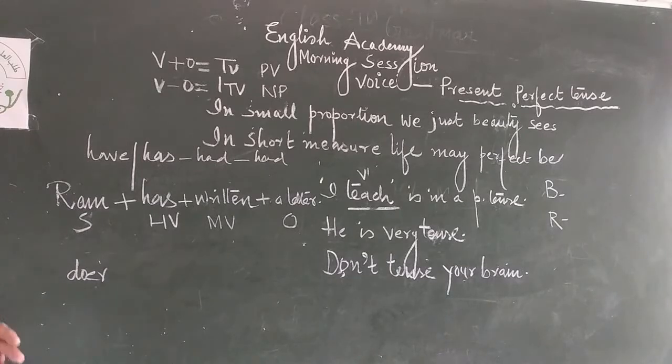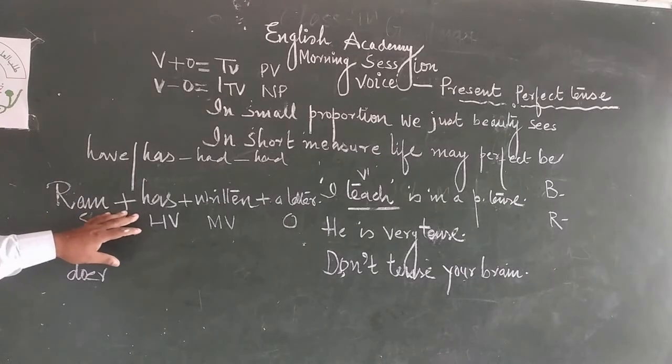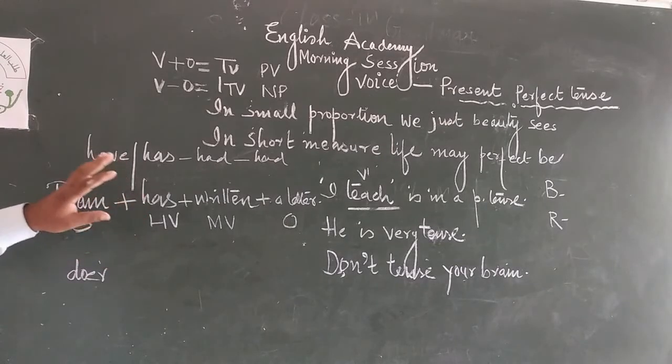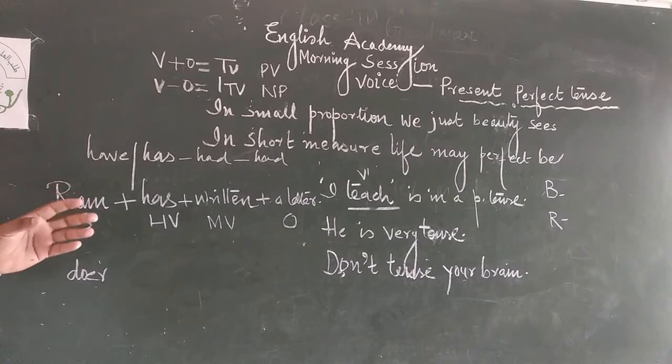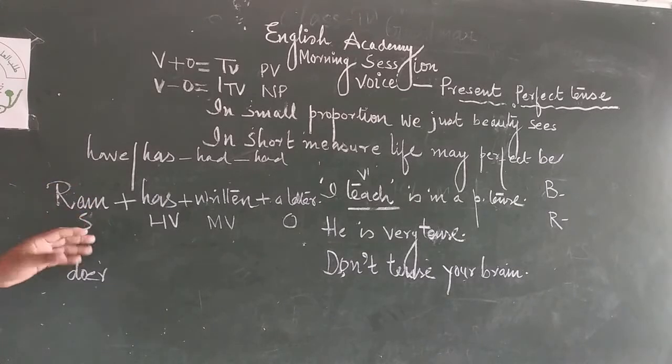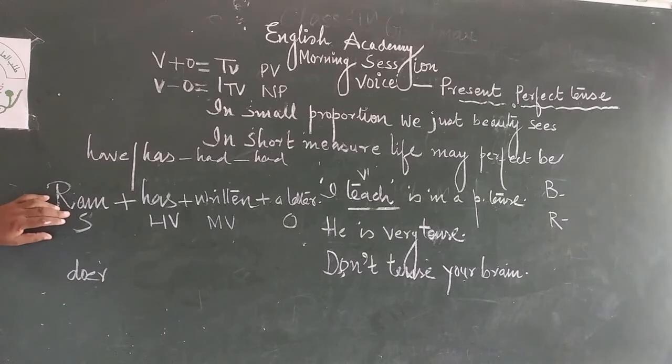Now I want to continue it. Now this sentence has been given in active form. Why is the name given active? Because in this sentence, the subject is the hero. In English literature, I taught you one word, protagonist, the hero of the story.